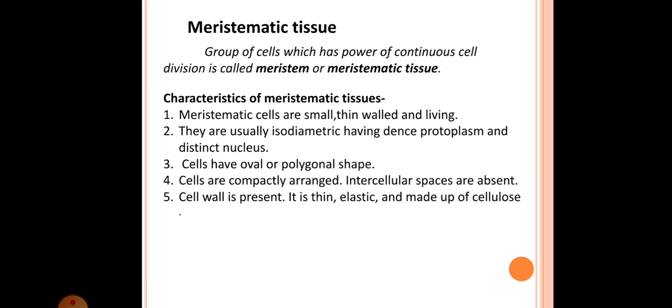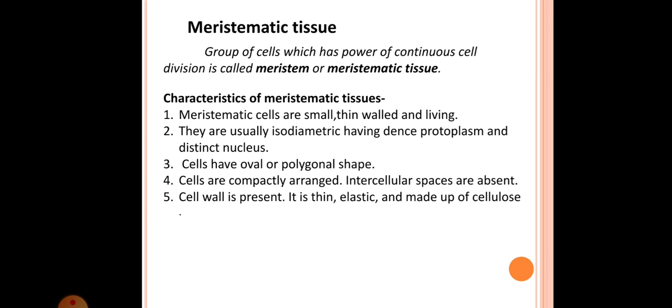Next, we'll see the characteristics of meristematic tissue. Already I told you the meaning of the meristematic tissue, and again we'll see one more definition of the meristematic tissues. The group of cells which has the power of continuous cell division is called meristem or meristematic tissues.